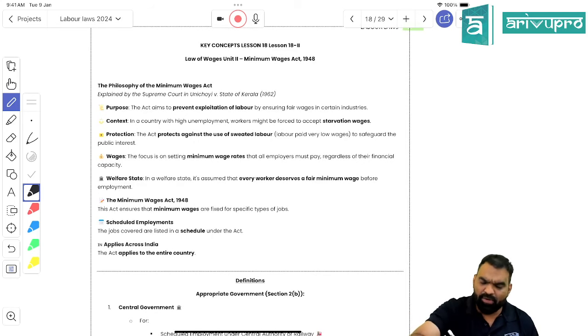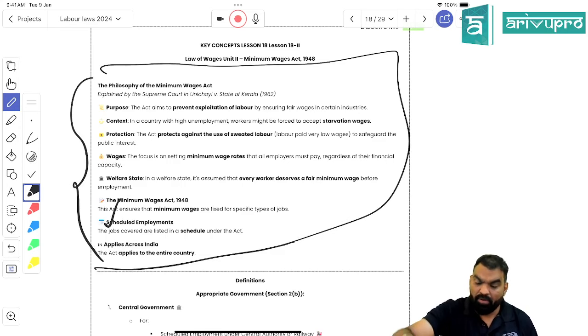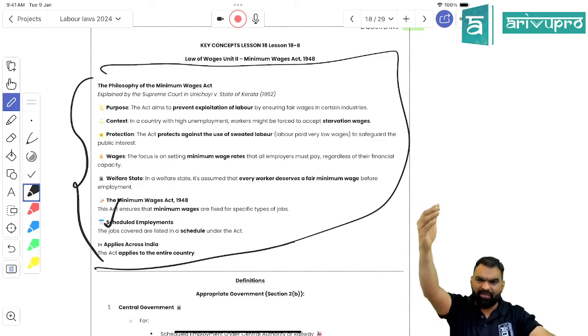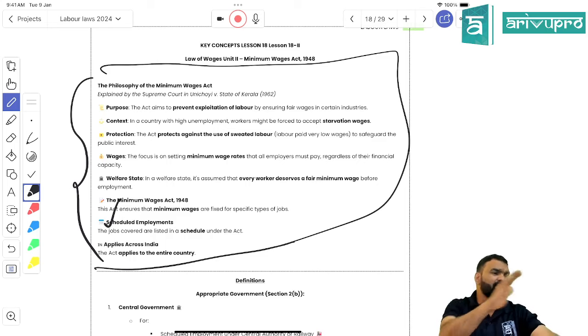And what is scheduled employment? Can you help me out with that? What is scheduled employment, beta? And which kind of law is it? It is a welfare based law, right? Although it is carrying wages related norm, but which kind of law is it, beta? Welfare laws, right? Right, students? And scheduled employment is, every act has its own schedule. So whatever employment that has been enlisted in that schedule will be classified as scheduled employment. Got my point, students? Is it clear?